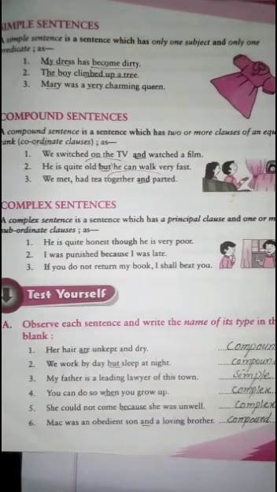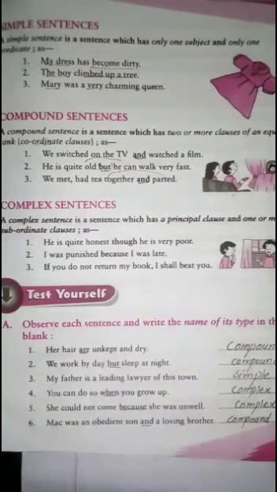Our first sentence is: Her hair are unkept and dry. Her hair are unkept, this is one clause, and the word dry, this is the second clause. Her hair are unkept is not depending on the other sentence, it has its complete sense, so this is an independent clause. The next word, dry, is also independent, and the conjunction and, which is creating a relation between these two clauses, is a coordinate conjunction. That's why this sentence is a compound sentence.